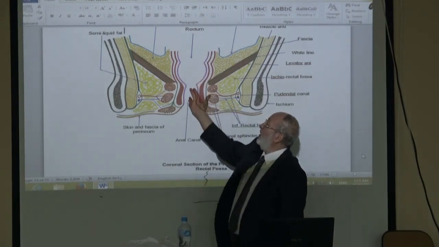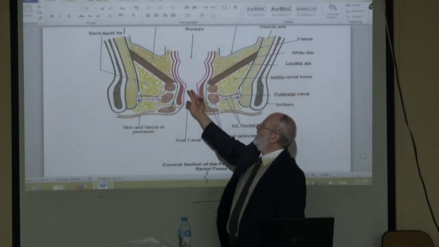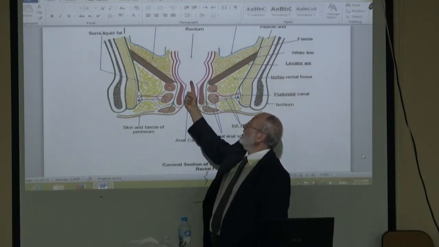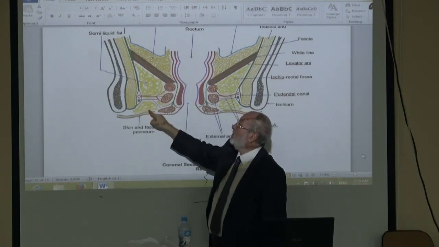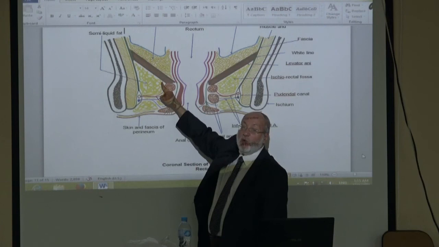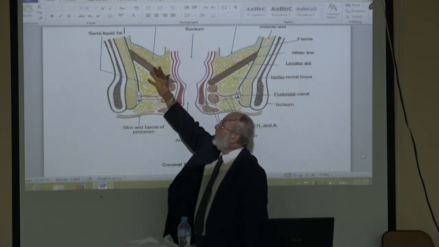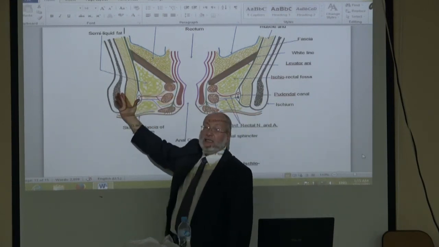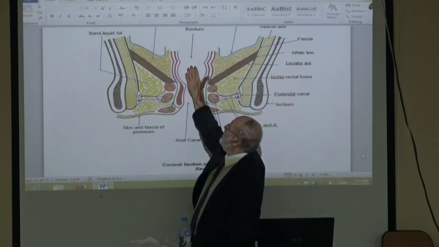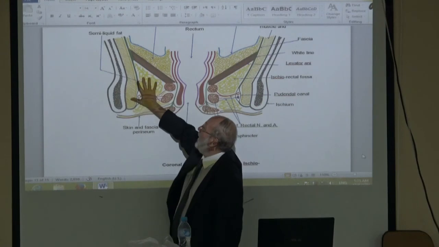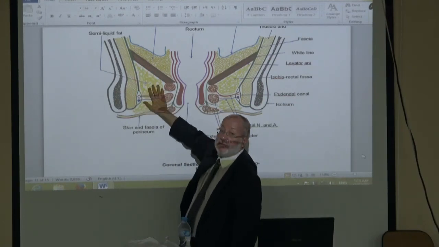This is the rectum and anal canal, and when you put your index finger here, you can feel this fossa, which is called the ischio-rectal fossa, because it is between the ischial bone and the rectum.